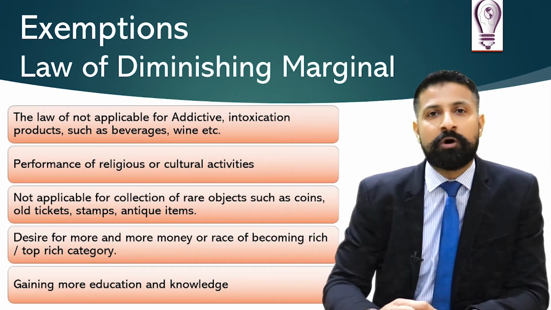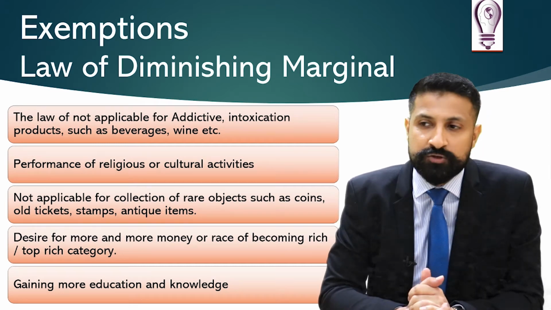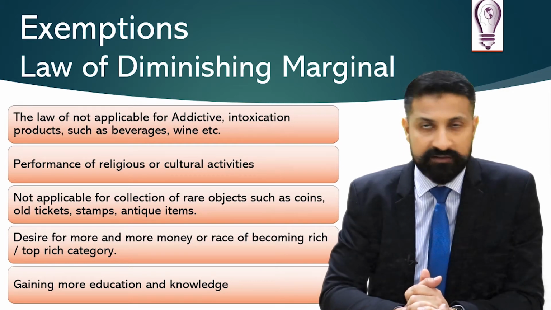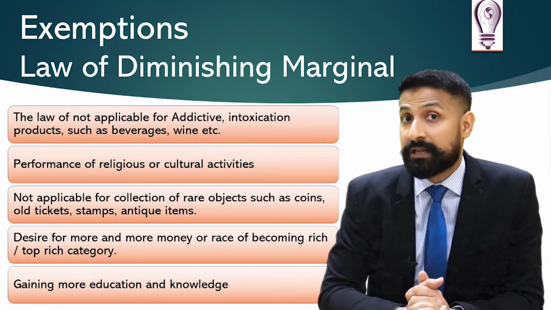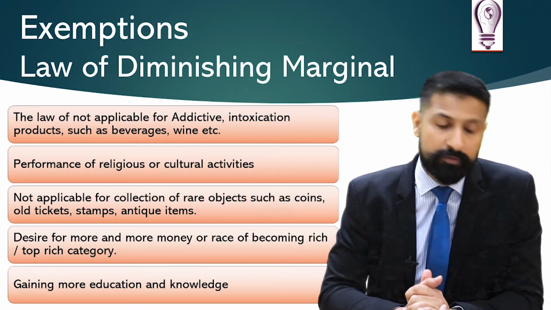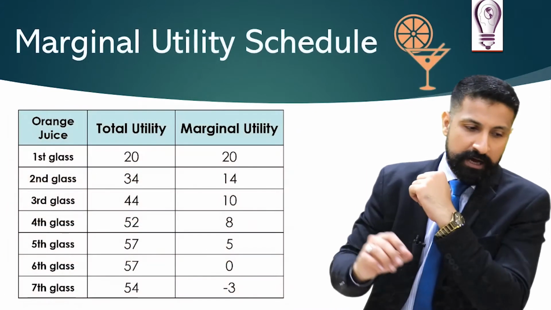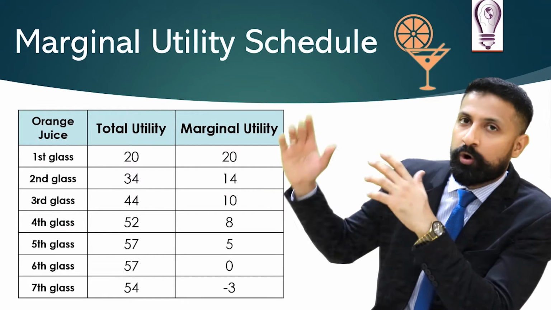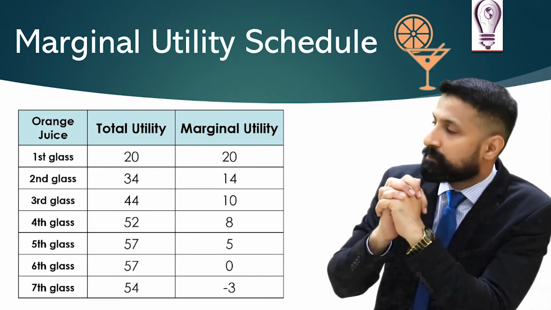Gaining more education and knowledge, yes, I read a lot of books, so the more knowledge I get, the more satisfied I get. So the law is not applicable on gaining education or knowledge. Moving on, now let's look at the schedule of the law of diminishing marginal utility.